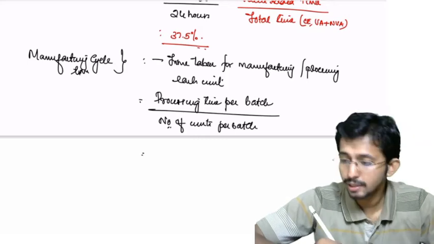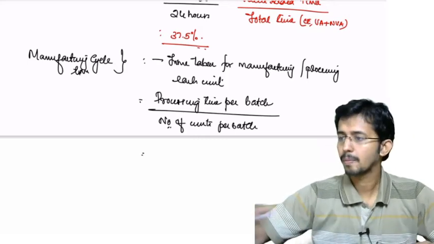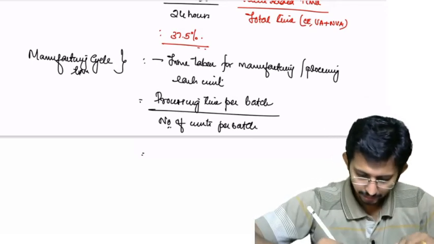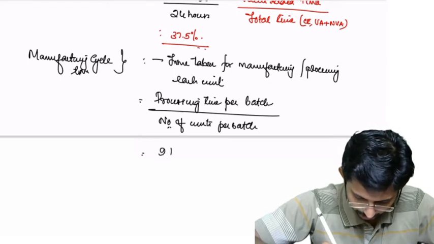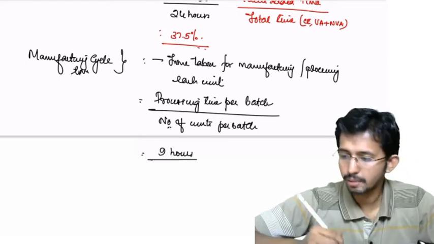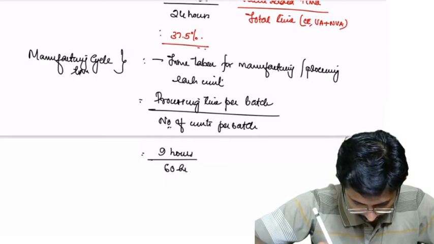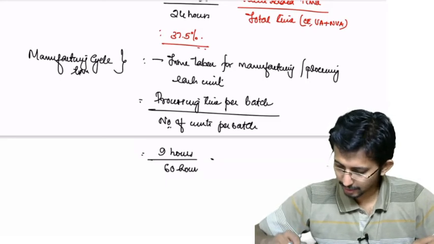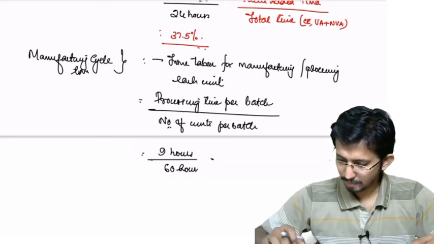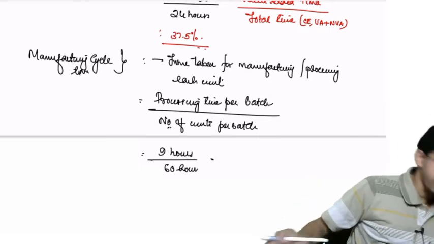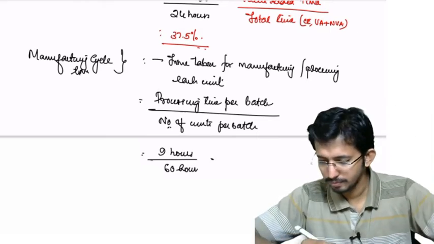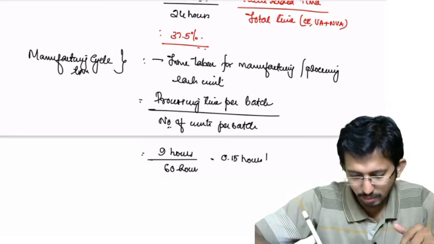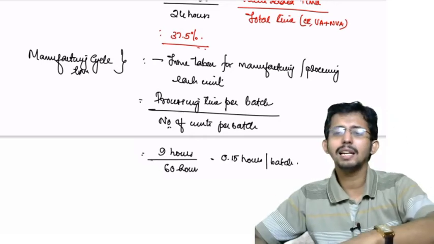What is the processing time? It is 9 hours. So the processing time is 9 hours divided by 60, that is equal to 0.15 hours per batch. Now here there is a catch.